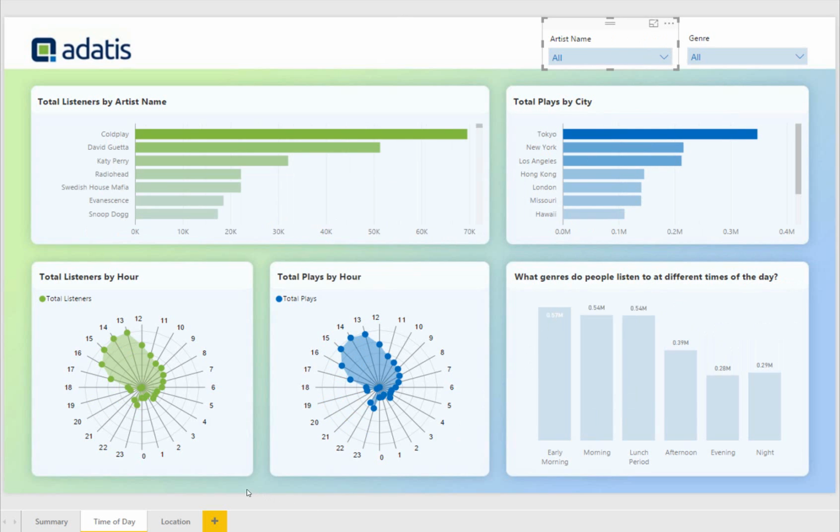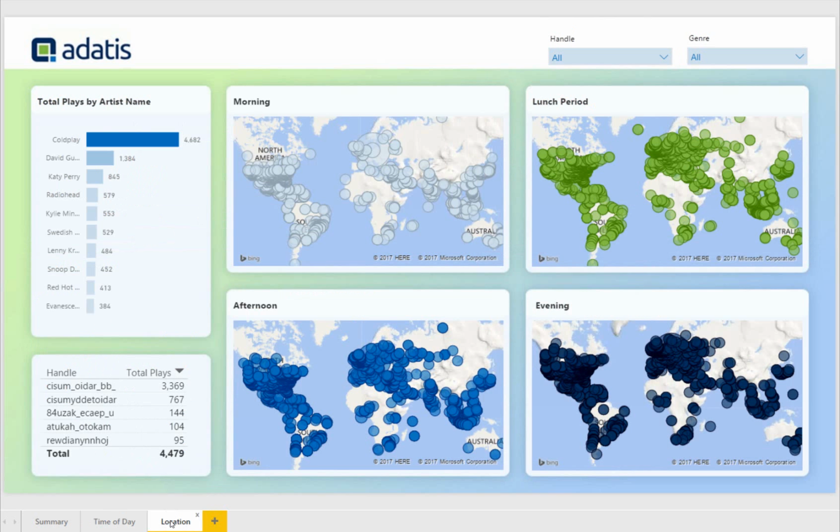And finally, location analysis. This final sheet brings everything together because it allows you to analyse who listens to what, when, and where. So we've got total plays by artist name, and against everything, Coldplay is at the top of the leaderboard.